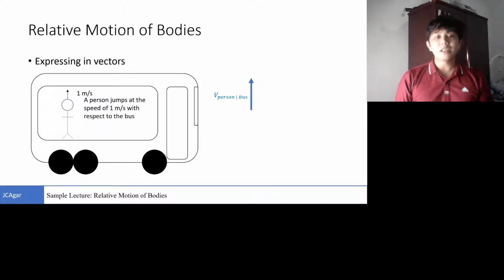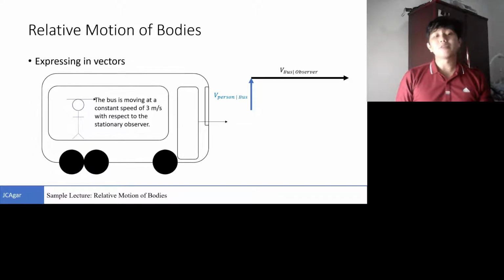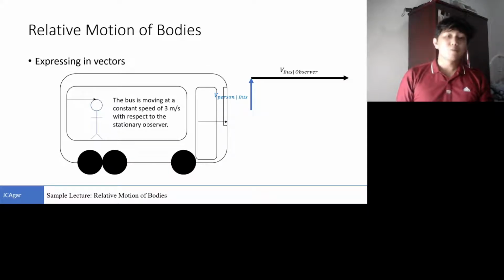So, for example, in a bus, a person jumps at a speed of 1 meter per second. That's with respect to the reference frame of the bus. The bus itself, however, in our perspective, is moving at 3 meters per second. So with us as the stationary observer, that's how we see the bus, moving at 3 meters per second.